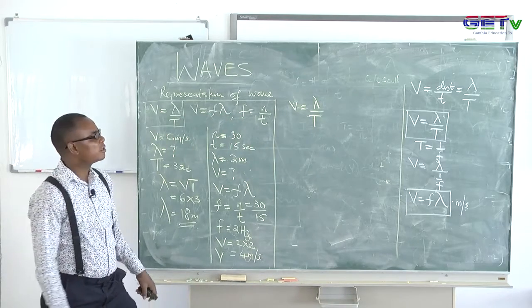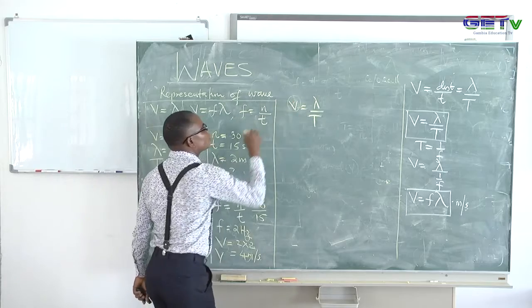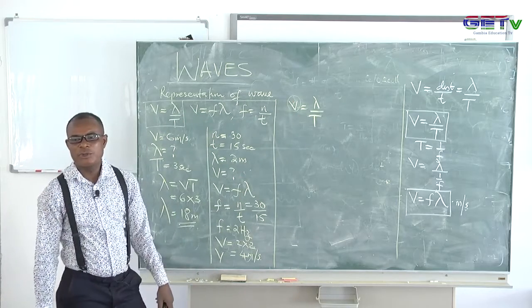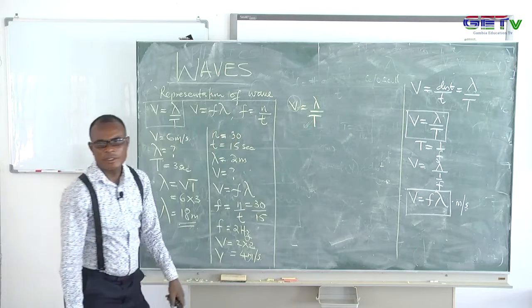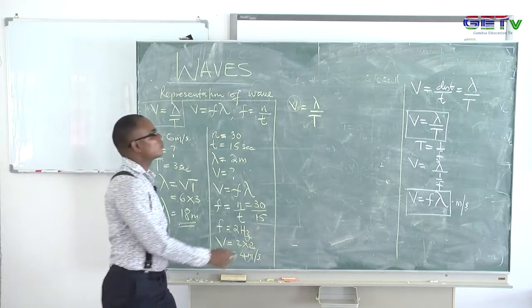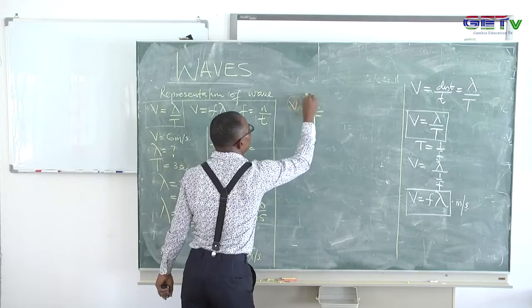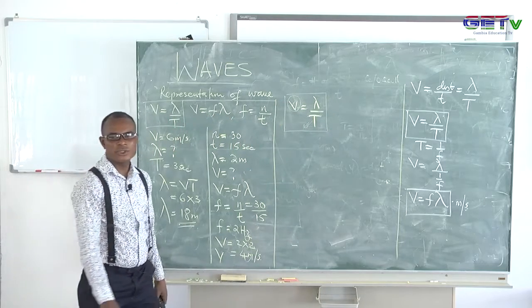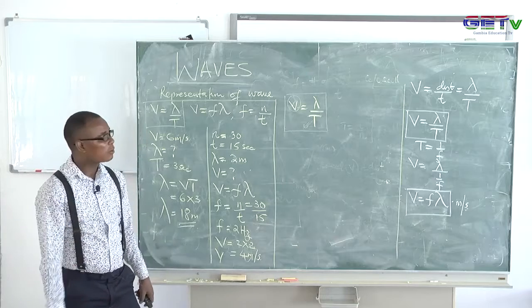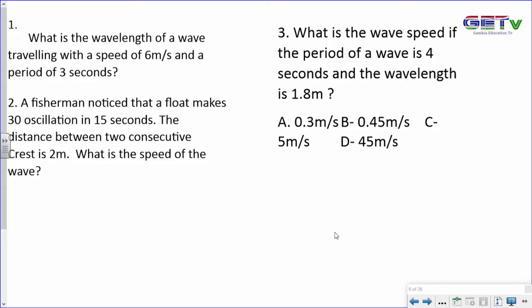The period is 4, and the wavelength is 1.8. So for your own exercise, I've just directed you into that solution. So number 3 is your own classwork. If you can do it in 1 minute, then that's cool. I've collected the data for you already.